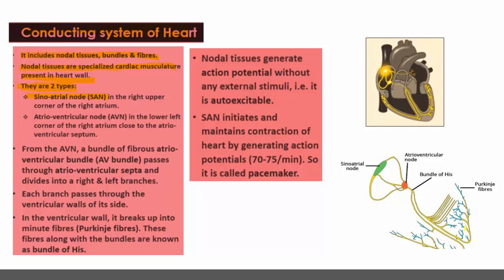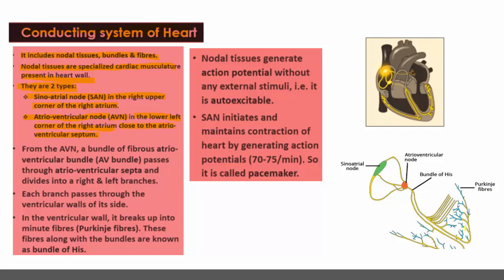Sinoatrial node. In short, it is called SAN. It is present in right upper corner of the right atrium. And another is atrioventricular node. It is known as AVN, present in the lower left corner of the right atrium and close to the ventricular septum.